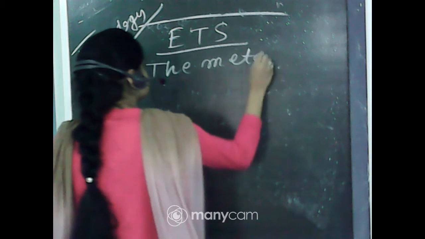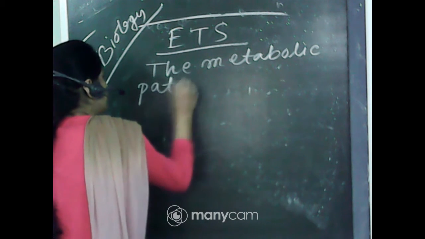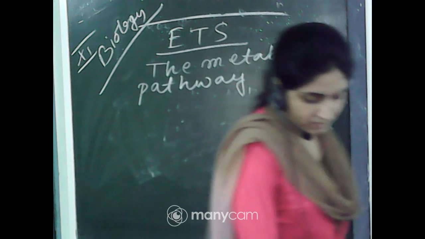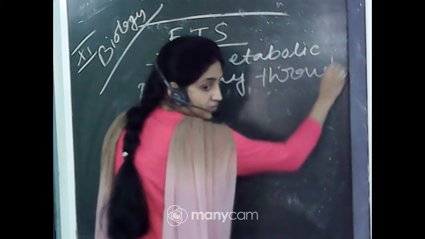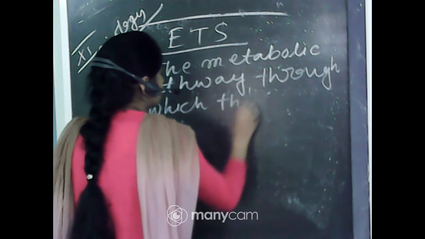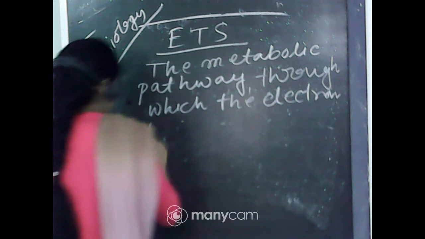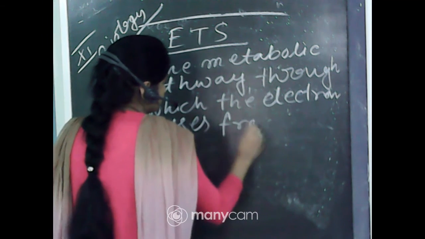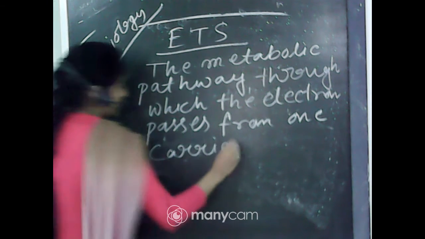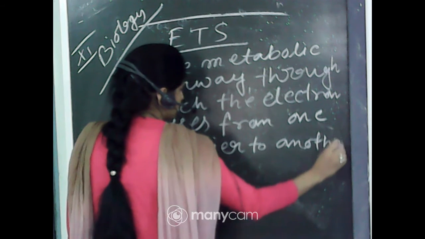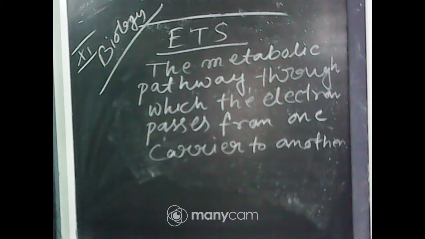The definition of the ETS: electron transport system or electron transport chain, that is oxidative phosphorylation, is the metabolic pathway through which the electron passes from one carrier to another.